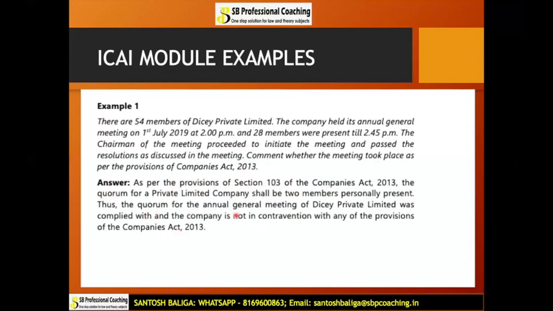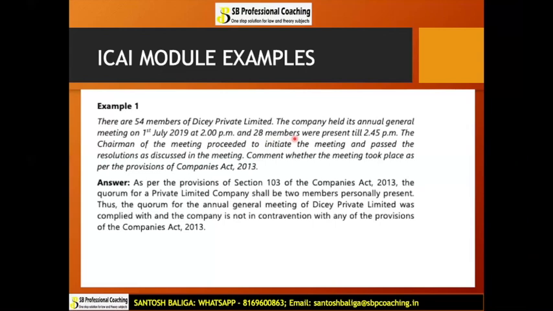Thus, the quorum for the annual general meeting of Dicey Private Limited was complied with, and the company is not in contravention of any of the provisions of the Companies Act 2013. It is basically the prerogative of the chairman whether he wants to proceed with the meeting or not once the quorum is present. Normally, the chairman would proceed with the meeting in case the quorum is present. Minimum 2 members were required, and we had around 28 members, which is sufficient, and that means the quorum is met.